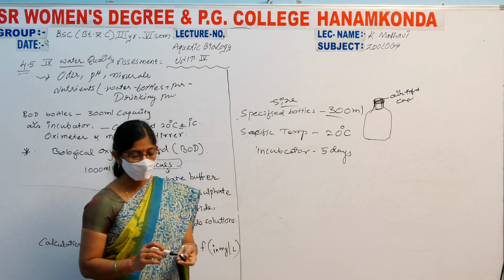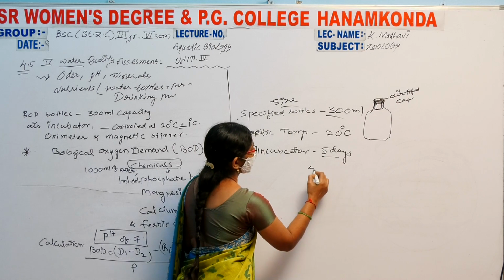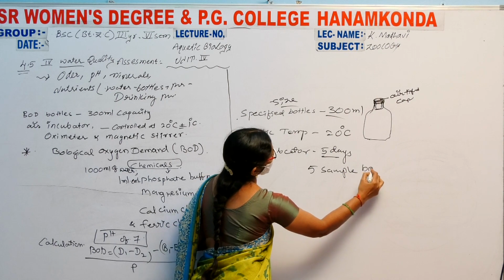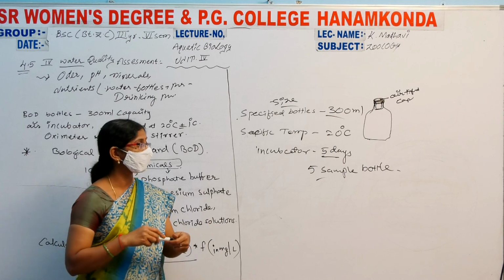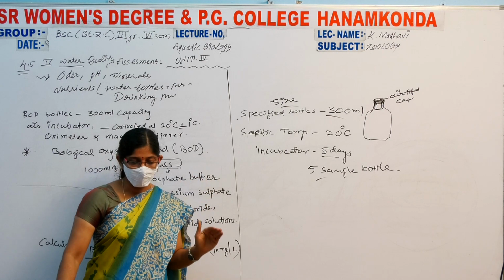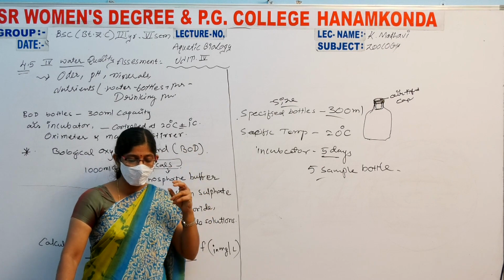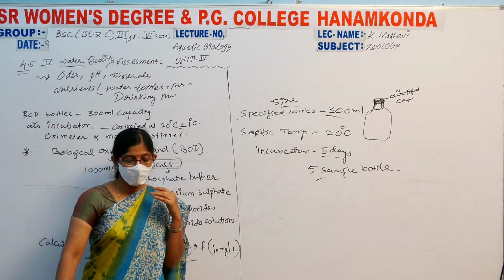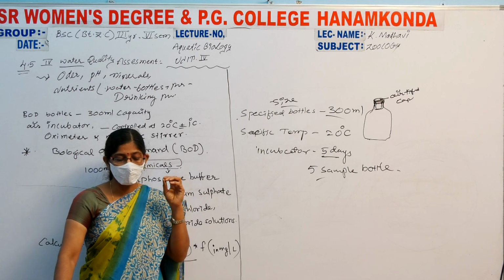5 days of time. Okay, here we also selected 5 water bottles. 5 sample bottles, exactly 5 sample bottles are taken. Now the method consists of filling the samples in airtight bottles of specified size at 20 degrees Celsius for 5 days. Right, ma'am? How many days?